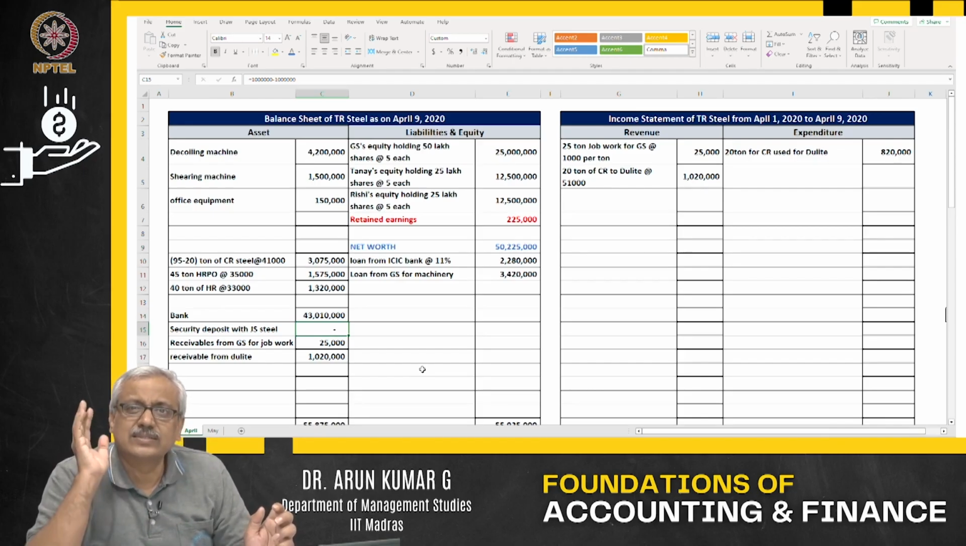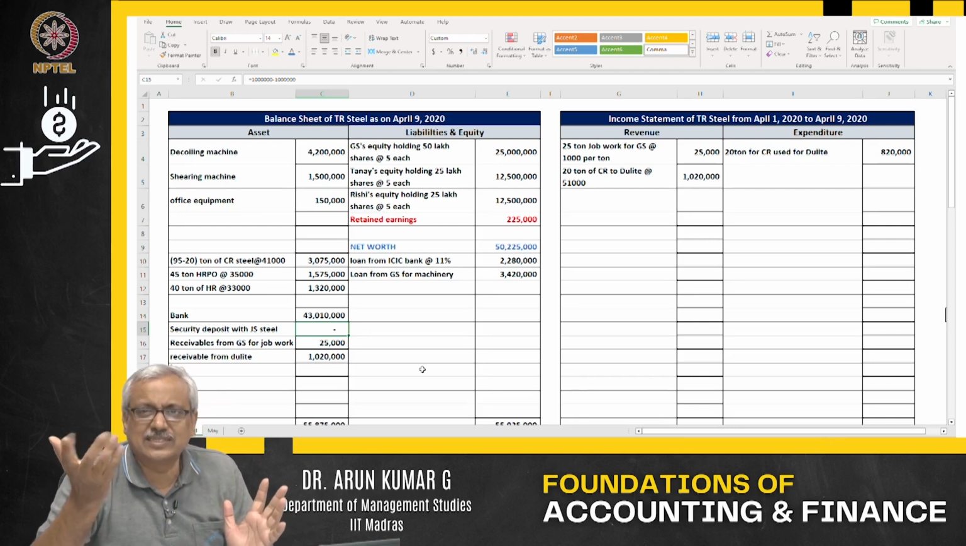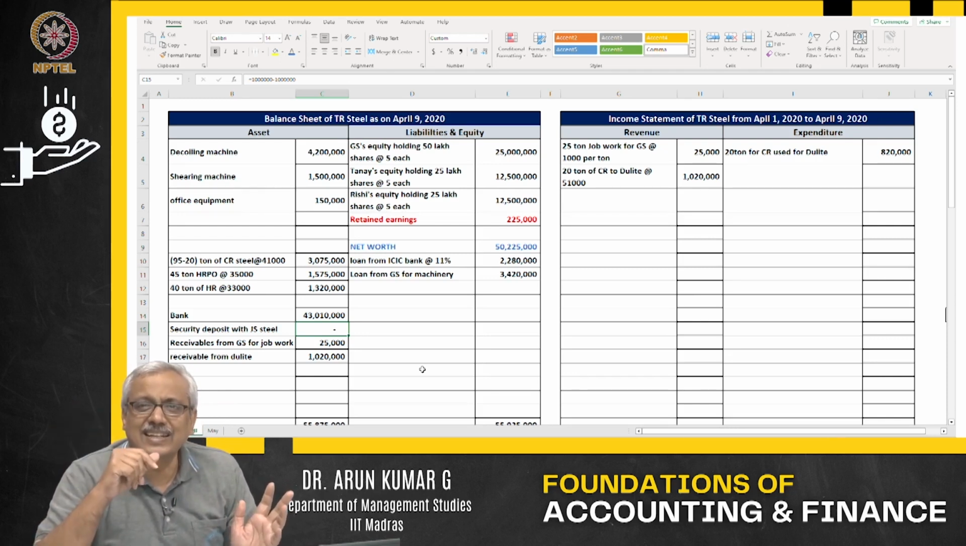So, when we say cost of raw material, it includes the landed cost. Sir, for the other raw material we purchased, you didn't include it. There was no transportation cost involved there. Maybe the seller transported it free of cost. I don't know. It is not mentioned.